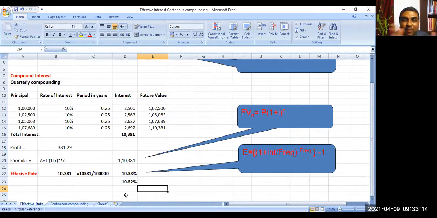So in many financial products, let us say loan products specifically, the different loan providers offer you different rates. They'll be telling you the interest rate is this much, compounded at this frequency. So in that situation, you need to calculate the effective rate of interest. Because one banker is telling you 10.38%, another banker is telling you 10.52%. You may feel this is cheaper.